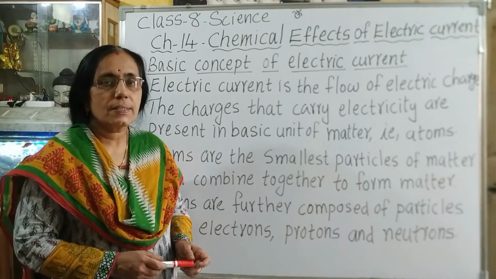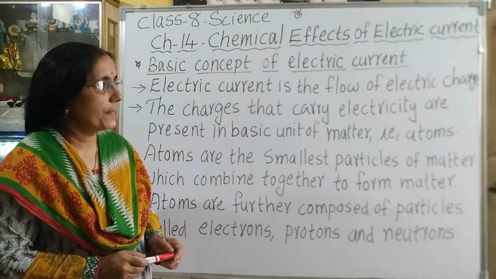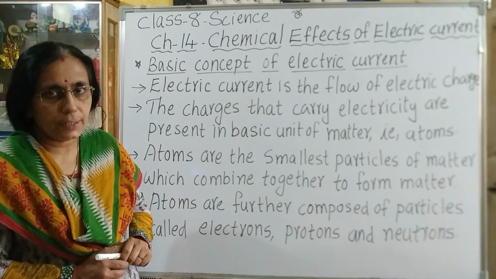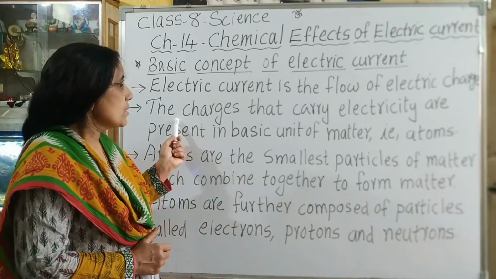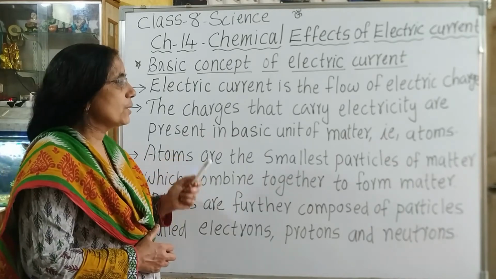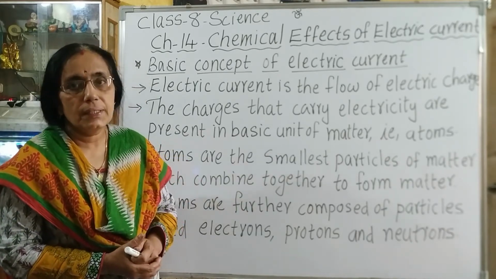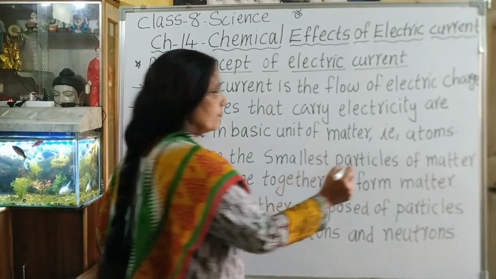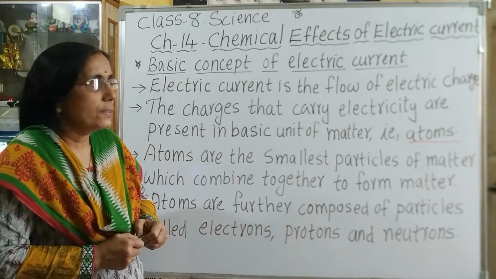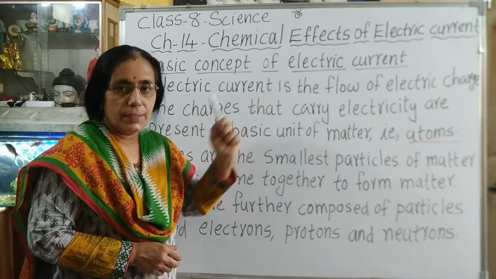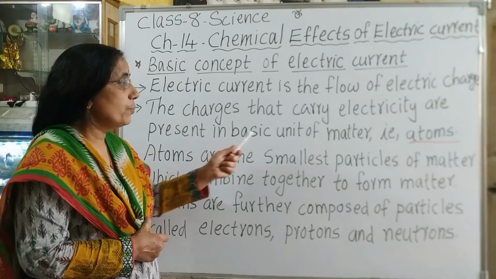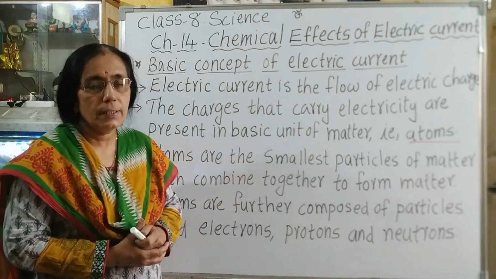Now we will discuss the basic concept of electric current. Electric current is the flow of electric charge. These charges that carry electricity are present in the basic unit of matter, that is atoms. So electric current is the flow of electric charge. And where is this charge present? In the basic unit of matter, that is called atoms.